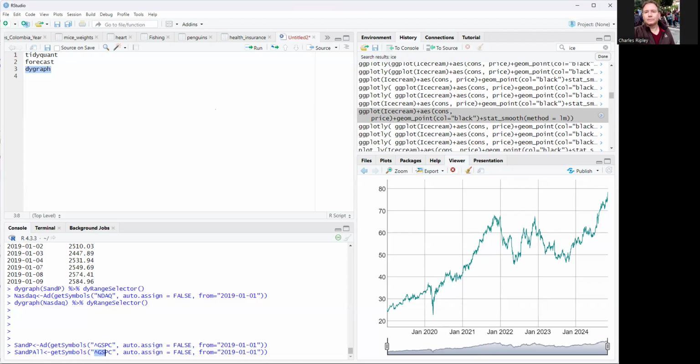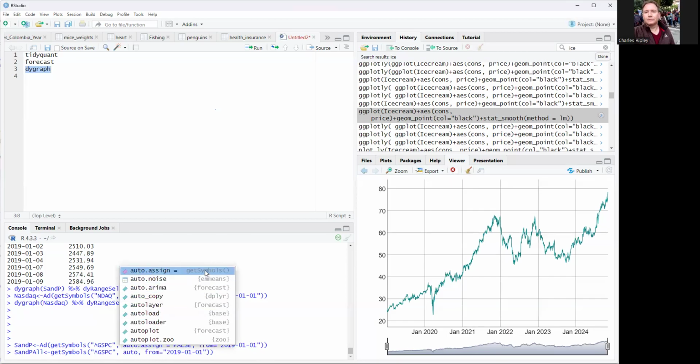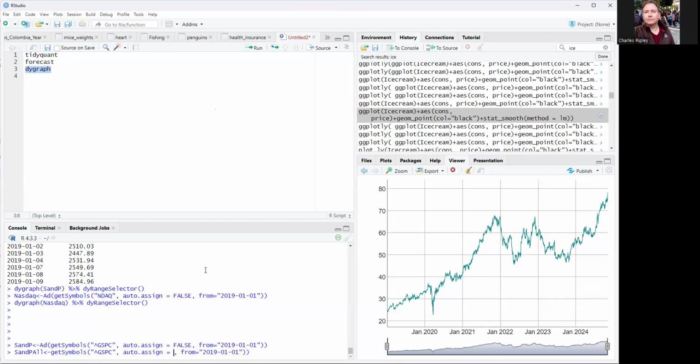This is in quotes. That is the ticker number. I know there's a little arrow here, which isn't always common, but that's the ticker number. Auto assign is always false. We won't get bogged down in that. Just remember it. All you have to do is do auto assign. It's part of this. I forget exactly what it does, but it doesn't matter.